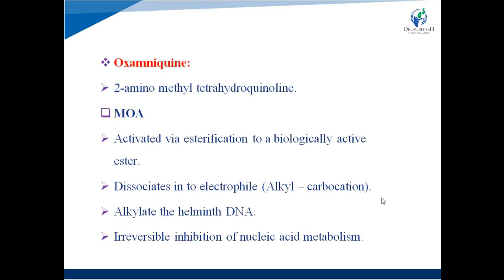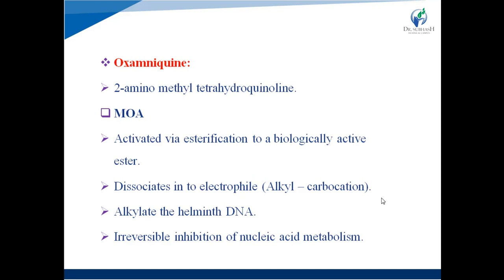When oxamniquine enters the body, it gets metabolized. It is activated via esterification and converted into an active ester, and this ester dissociates immediately into an electrophile, right? What is an electrophile? An electron deficient species, right?